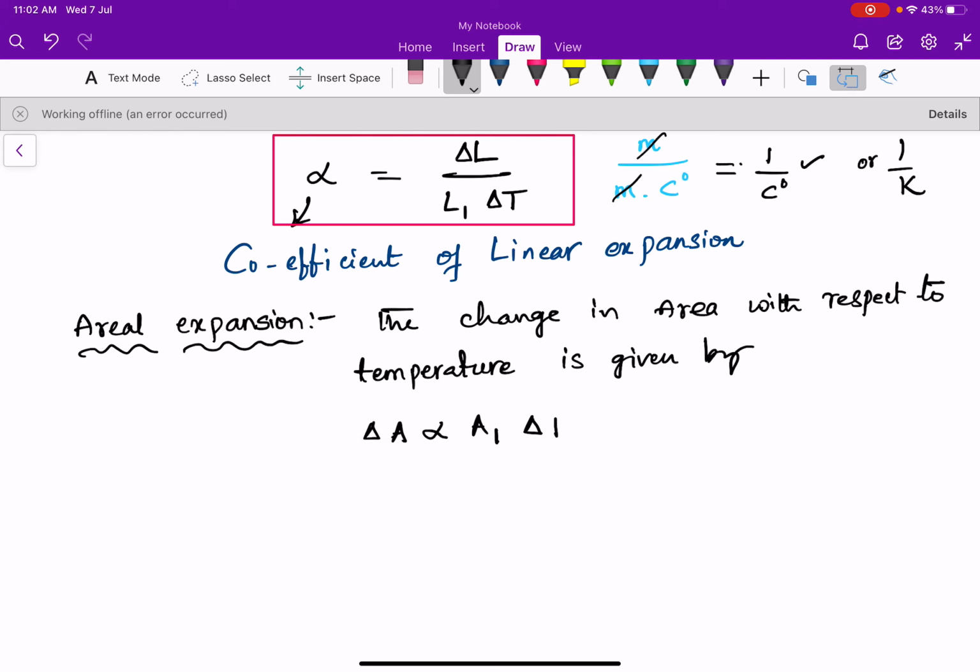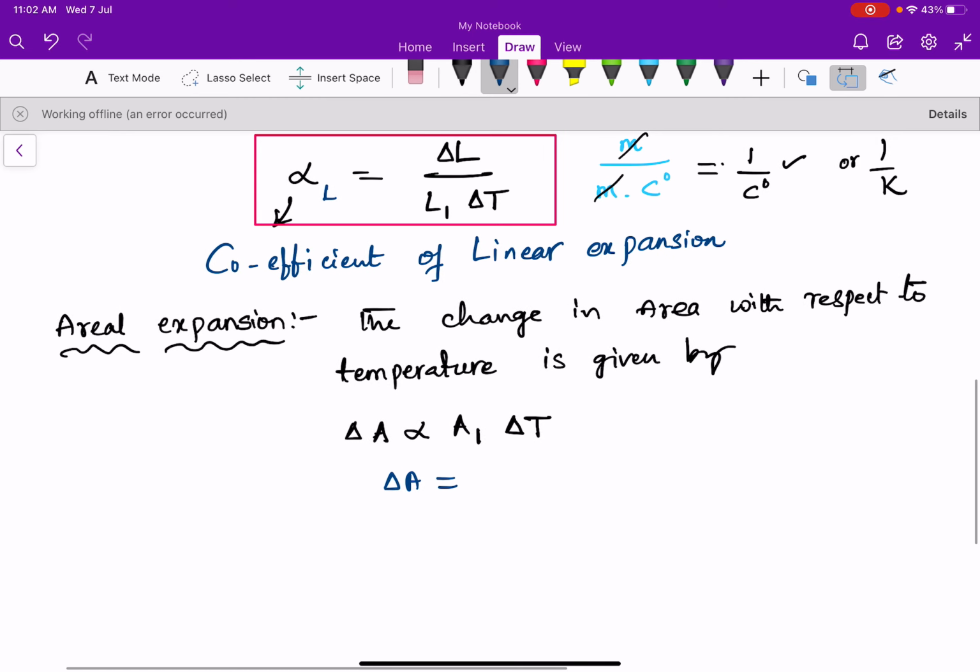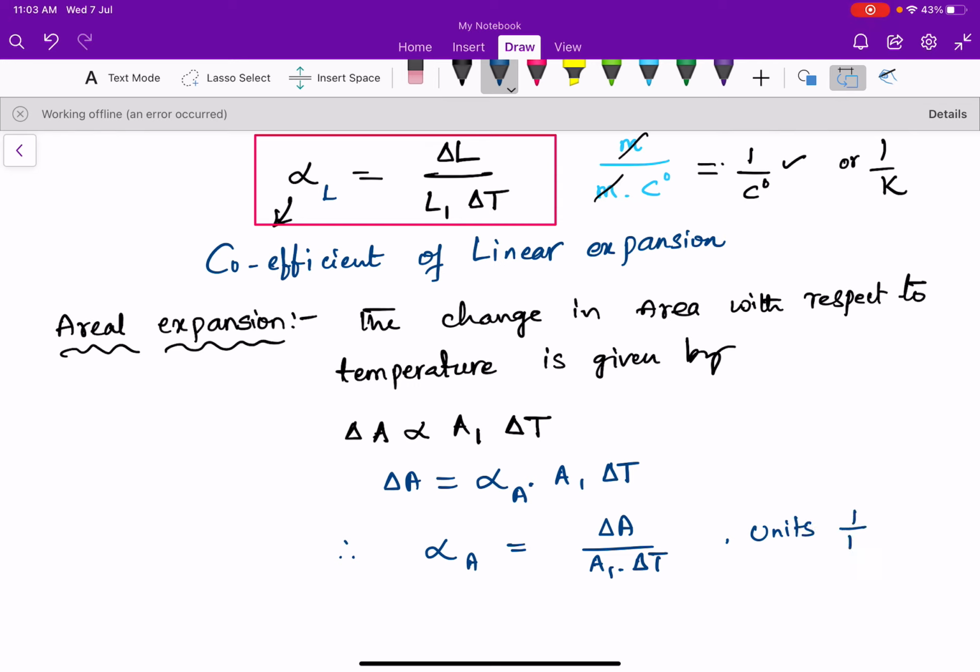By removing the proportionality symbol we get a constant, the coefficient of areal expansion, so delta A equals alpha A into A1 into delta T. So the coefficient of areal expansion alpha A is equal to delta A by A1 delta T. The SI units are again per Kelvin.